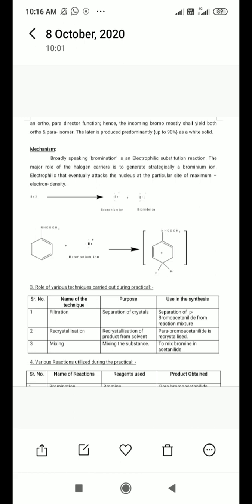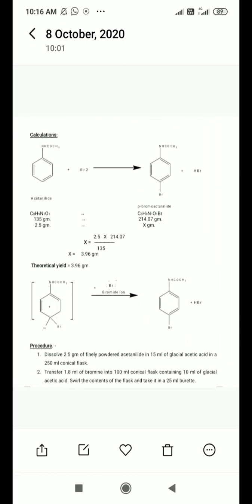Now next is the calculation part. You must be aware of this calculation part; in the first synthesis we briefly saw it. Now just look at the screen. What we are seeing here first is acetanilide.